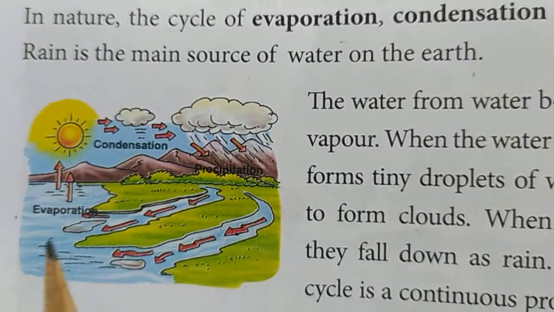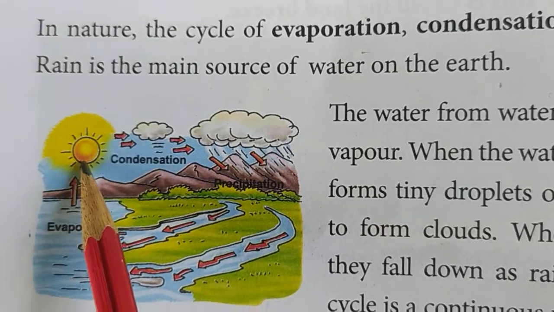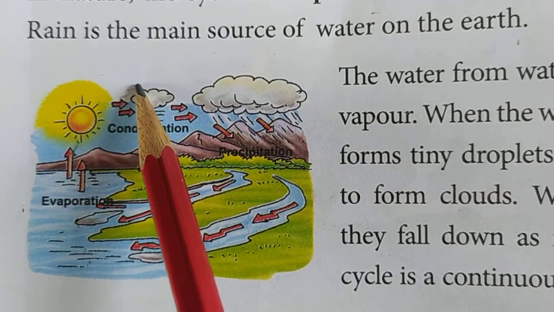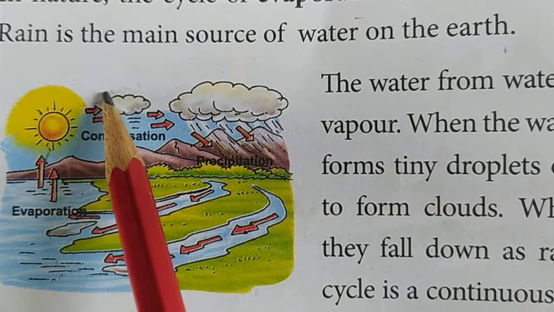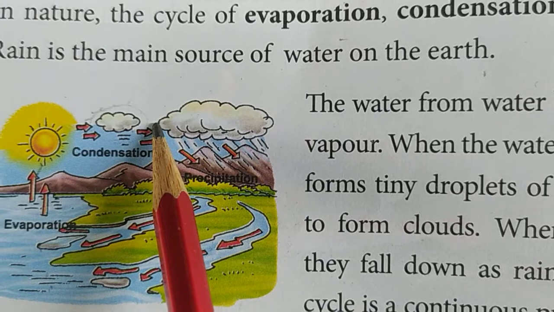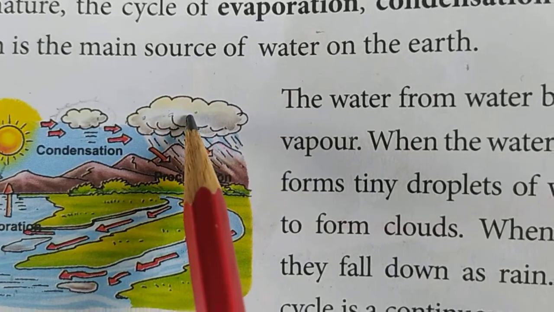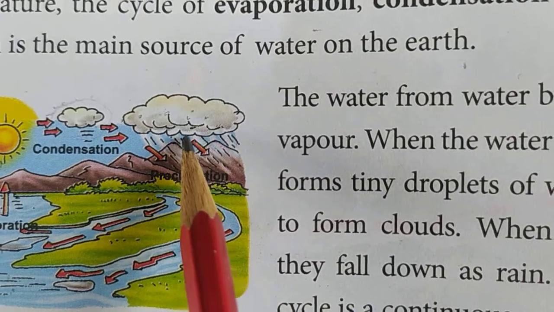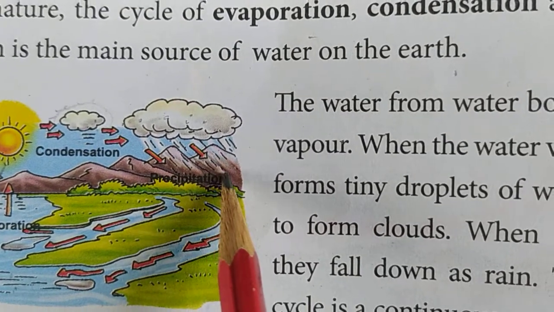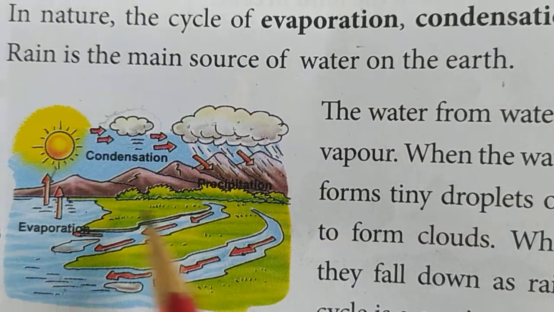See, water in the rivers, seas or oceans gets evaporated due to the sun, and the water vapor mixes with the dust particles in the air and forms into clouds. And when these clouds move to the colder regions, what happens? The vapor in the clouds gets cool and turns into droplets of water, and then they fall onto the ground in the form of rain. So this is a continuous process.